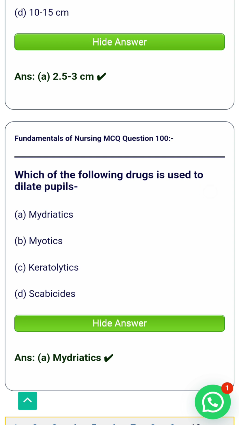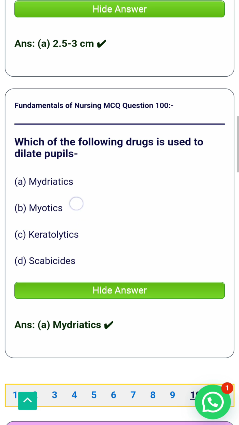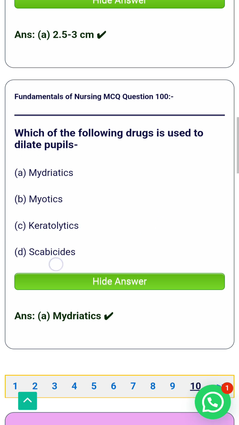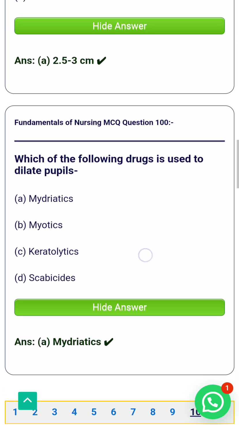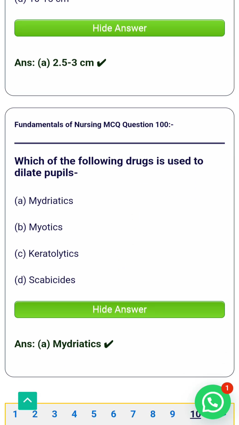The drug used to dilate the pupil is mydriatics. Mydriatics are the drugs that dilate the pupils. Miotics constrict the pupil. Keratolytics help in shedding the outer layer of the skin. Scabicides are used to treat scabies. So for pupil dilation, mydriatics are the appropriate class of drugs.